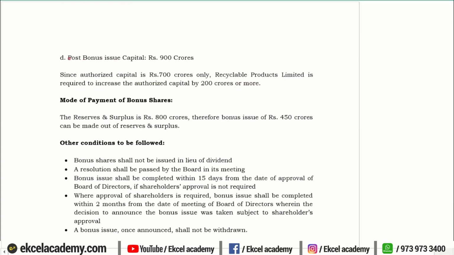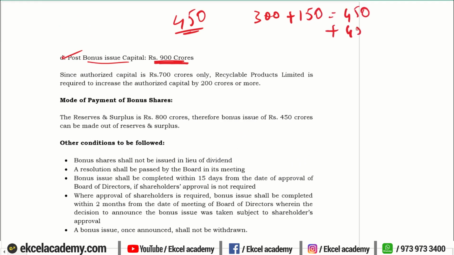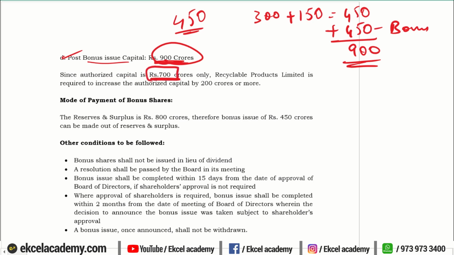So your post bonus issue capital will be 900 crores, right? Because it is already 450 crores. Initially it was 300, then you converted your debentures into equity shares, it became 450. Now after 450, for every one share you are giving bonus shares, so that becomes 900, right? So you have 900 crore rupees as your post-issue capital, but your authorized capital is only 700 crore rupees. Therefore, it is important that if the company wants to make a bonus issue, the company should increase its authorized capital by 200 crore rupees more to be eligible to be issuing the bonus shares.